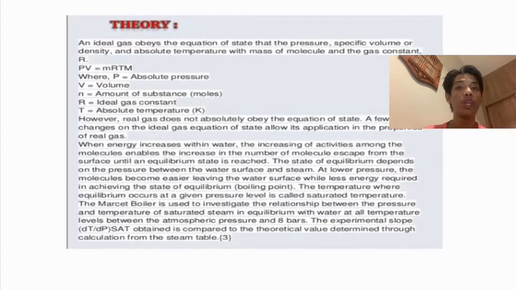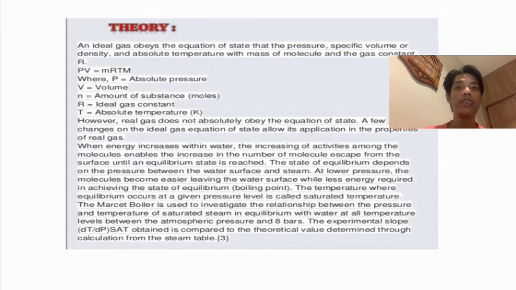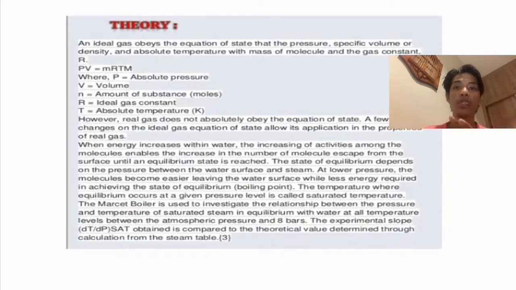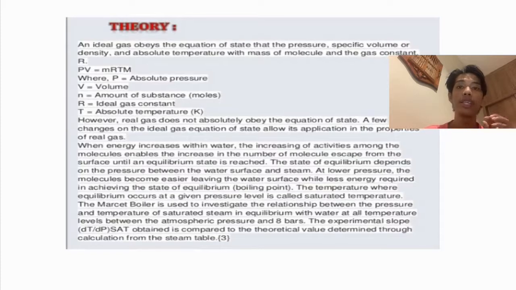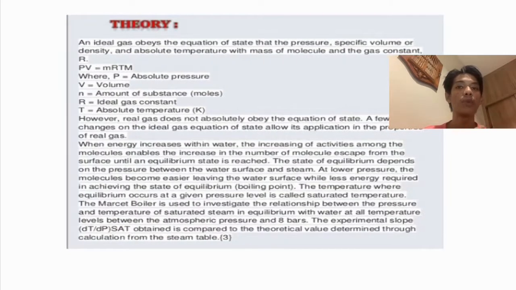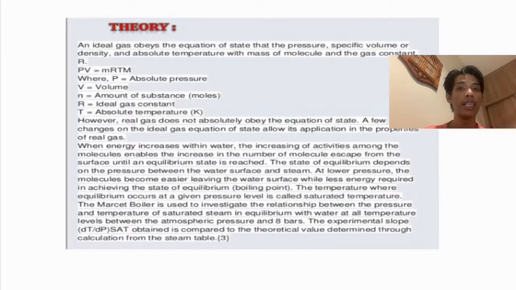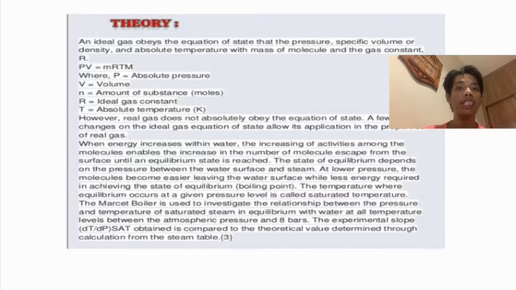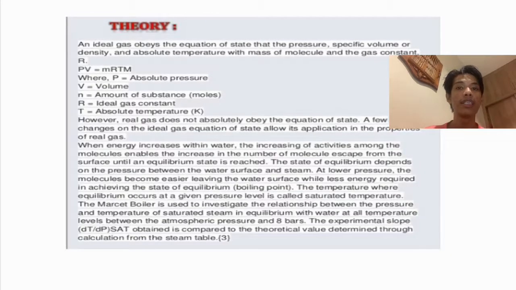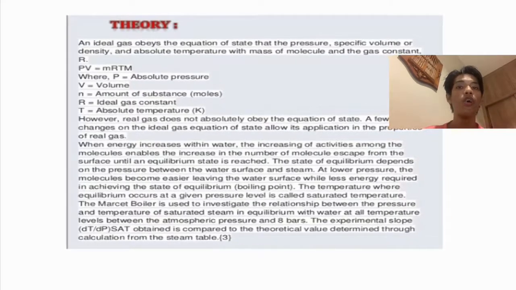The Marcet boiler is used to investigate the relationship between the pressure and temperature of saturated steam in equilibrium with water at various temperature levels, between atmospheric pressure and 8 bar. The experimental slope obtained is compared to the theoretical value determined through calculation for the steam.